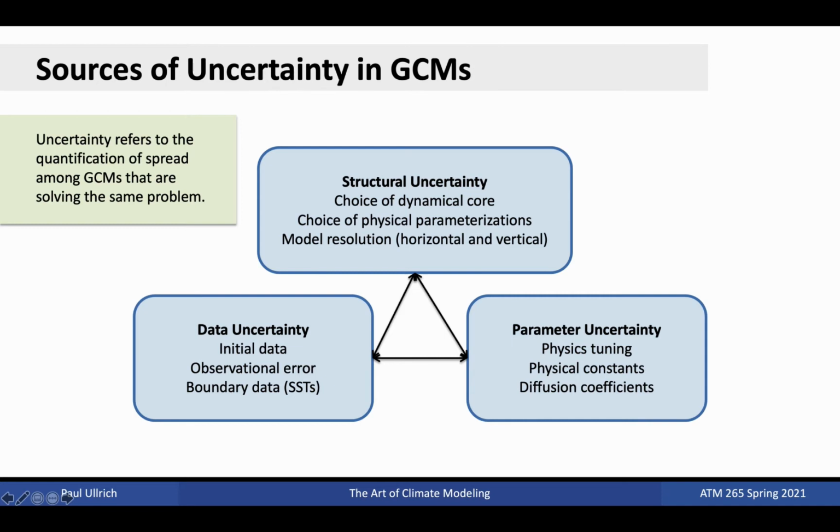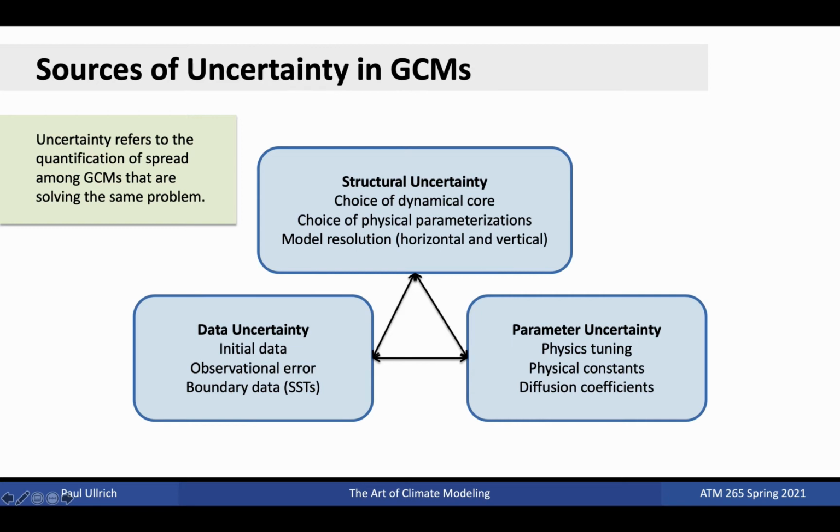The spread among different modeling systems, which are individually based on similar physically consistent choices, gives rise to model uncertainty, a range of possible outcomes among GCMs that are in effect solving the same problem. In conducting atmospheric model simulations, there are generally three forms of uncertainty responsible for the spread in the model climatology or state: structural uncertainty, data uncertainty, and parameter uncertainty.